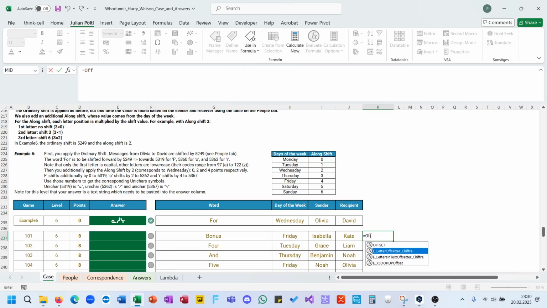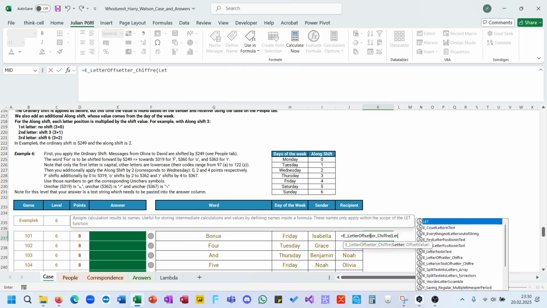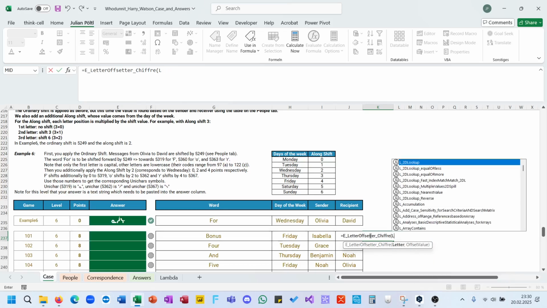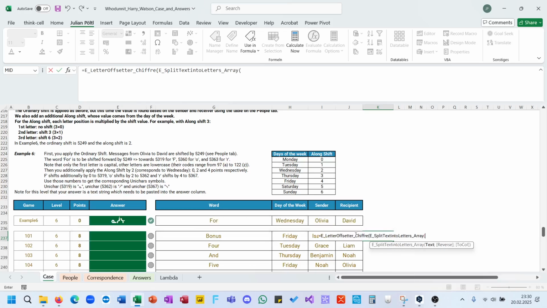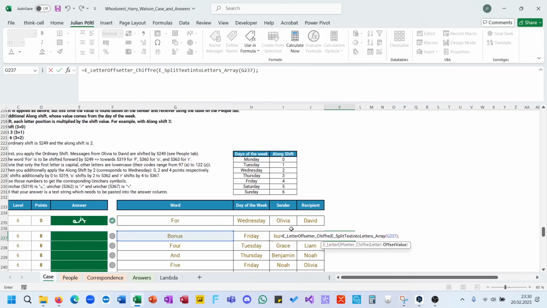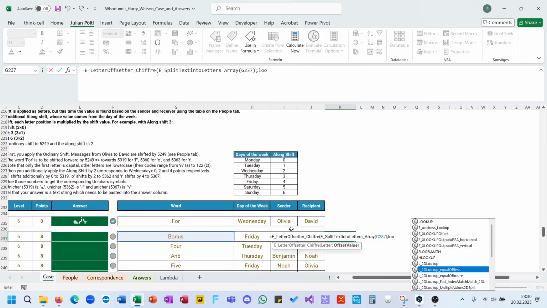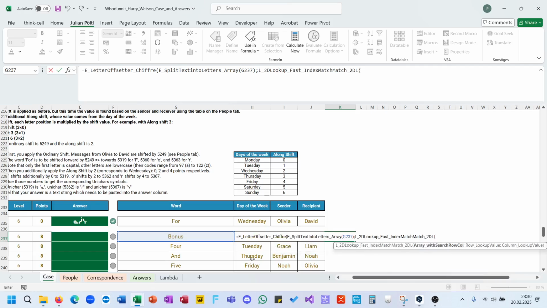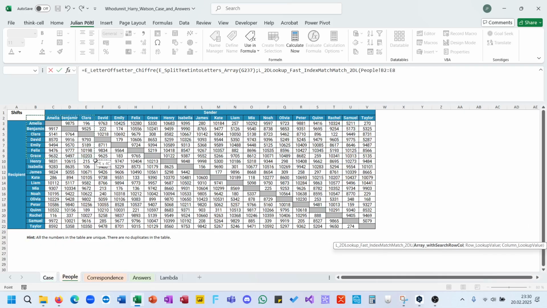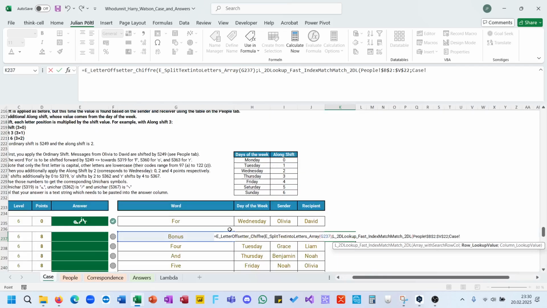Offset a chiffre, letter is let or split text into letters array, offset value. Another offset value is lookup, two-dimensional lookup. Use the fast version where it only needs to look up here. Reference, absolute reference, row lookup value is the recipient in this case.